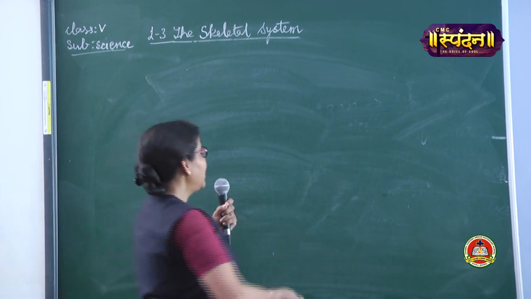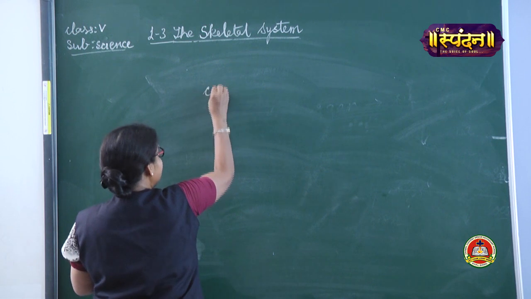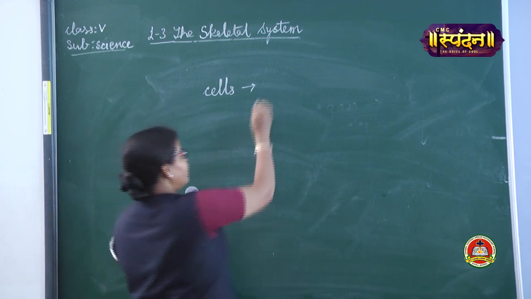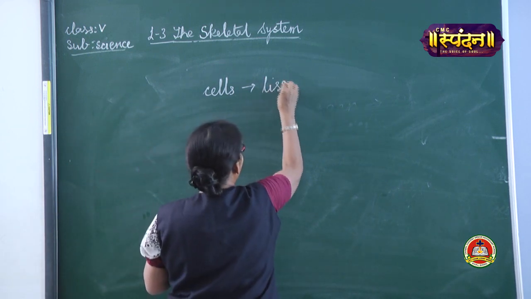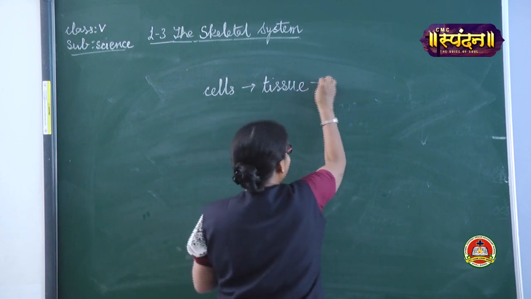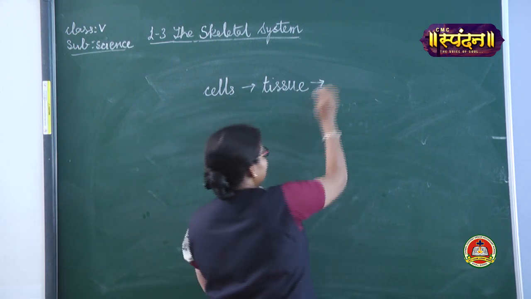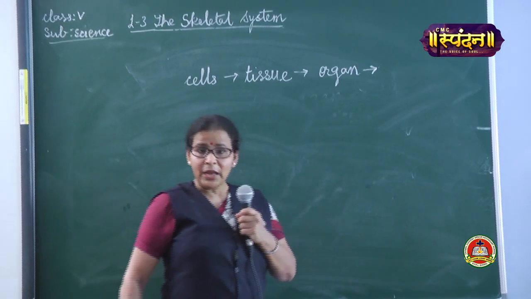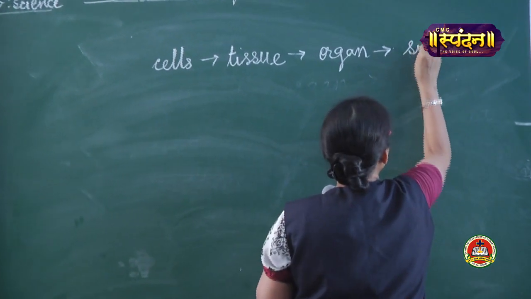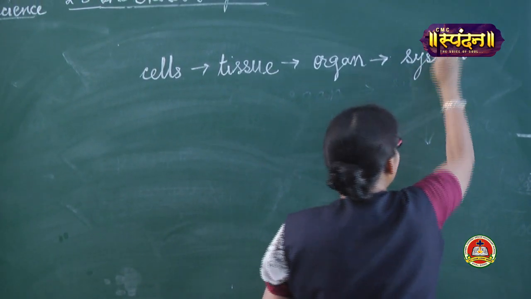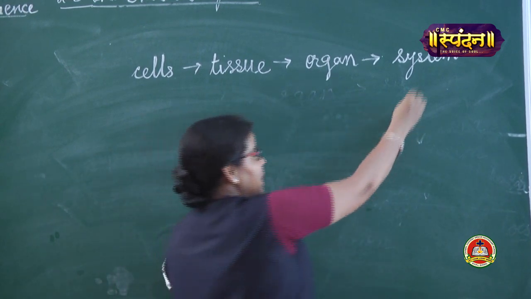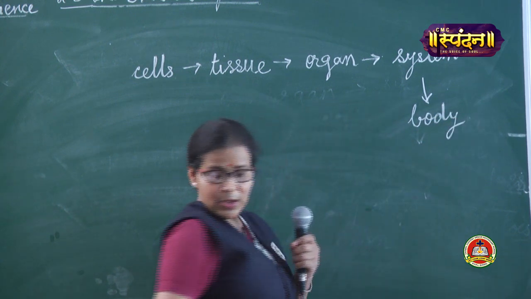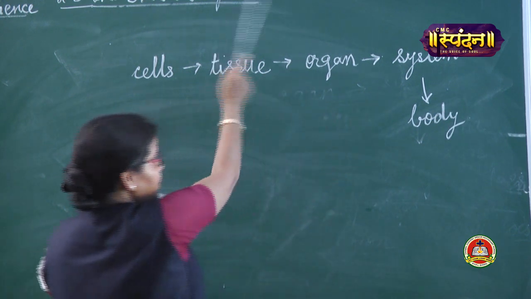So a quick recap, that our body is made up of many cells, small cells, right? And many kind of cells, they together form a tissue. Then many tissues together, they form an organ. Many organs together, they form a system. When they work for a particular cause, they form a system. And then many systems together form the body. So this word system has come from here.